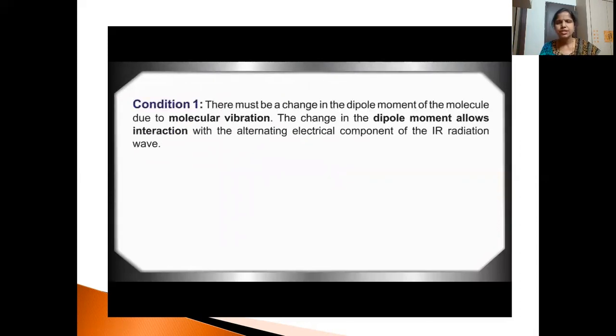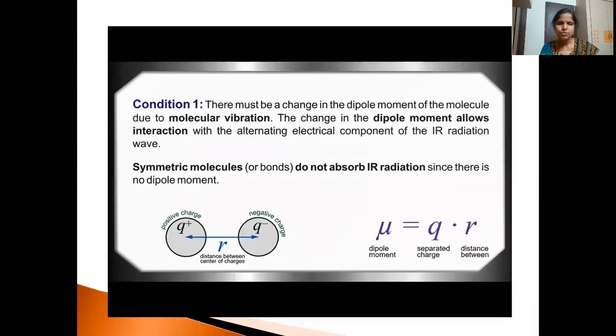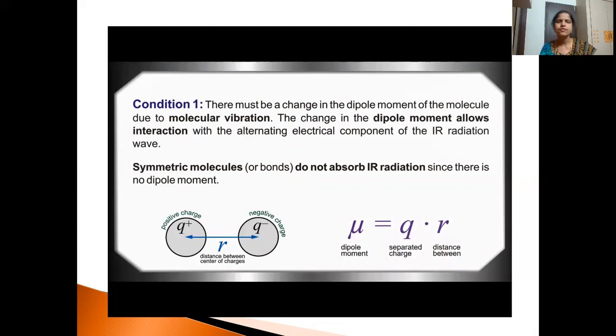The first one is that there must be a change in the dipole moment. If there is a change in the dipole moment, then only we say that it is IR active. Symmetrical molecules do not absorb IR radiation because there is no change in the dipole moment. That you have to remember.